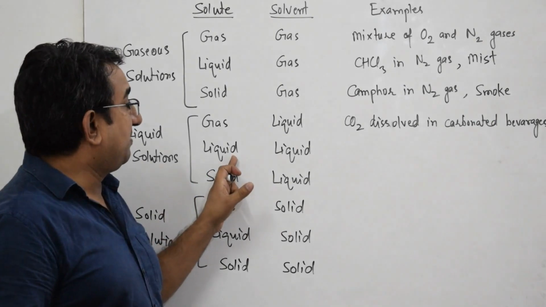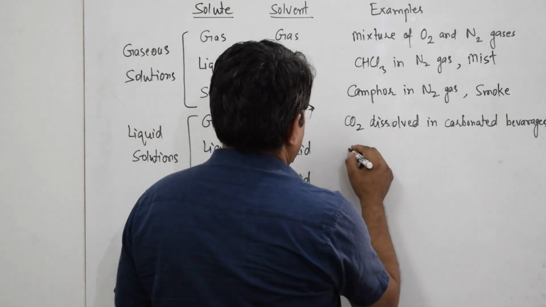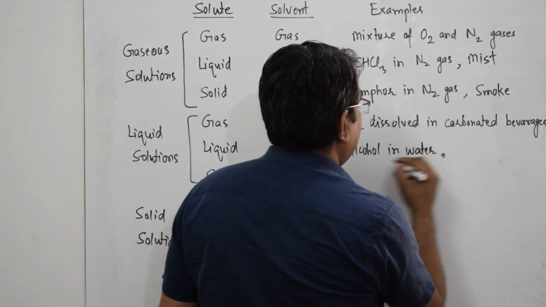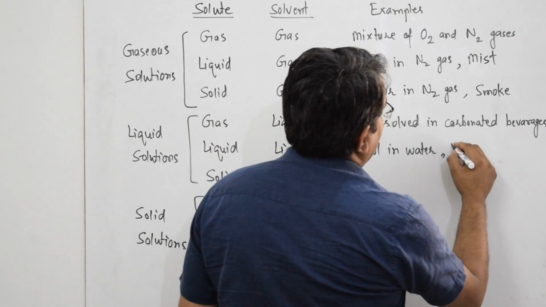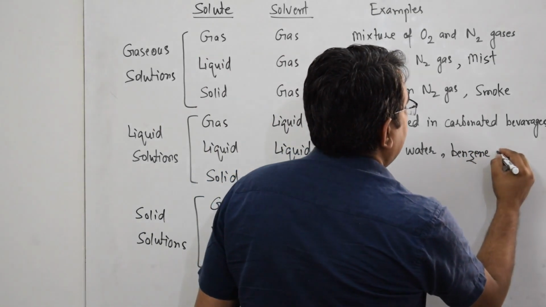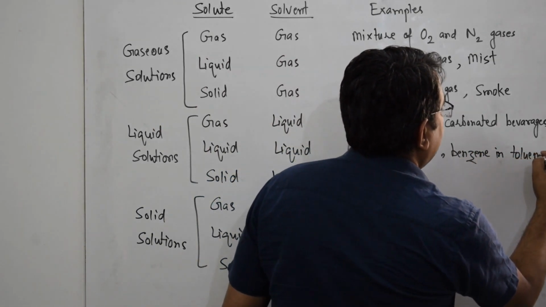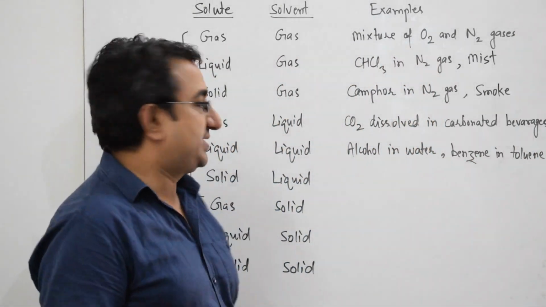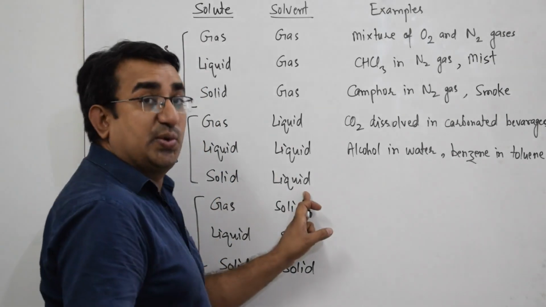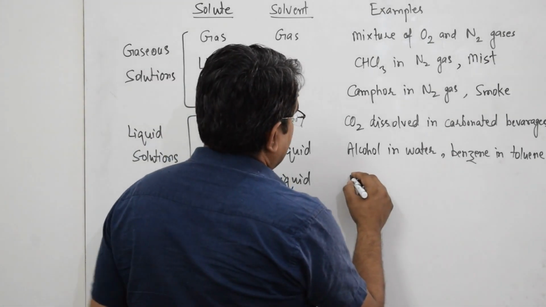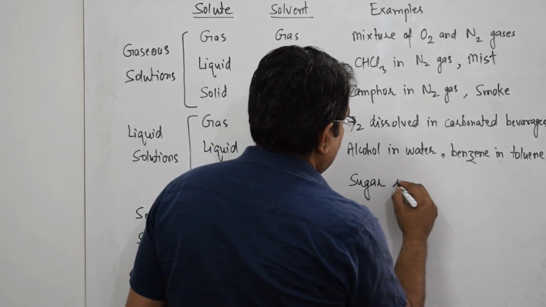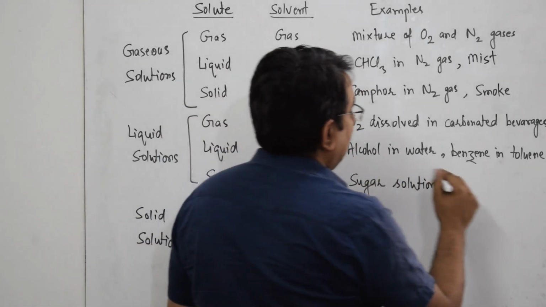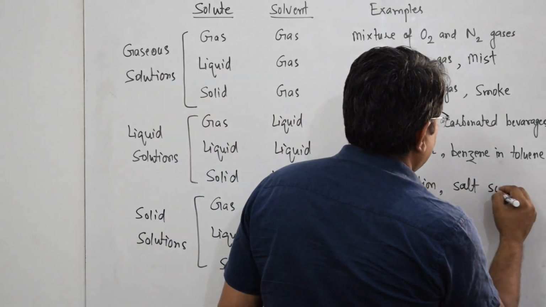The example of liquid in liquid type of solution is alcohol in water. Both the alcohol and water are liquids. And one more example is benzene in toluene. Here also both benzene and toluene are liquids. The example of solid in liquid type of solutions is sugar solution, in which sugar is solid and water is liquid, and similarly salt solution.